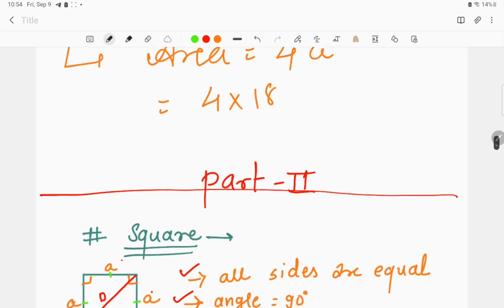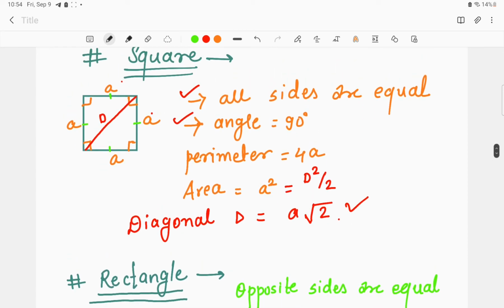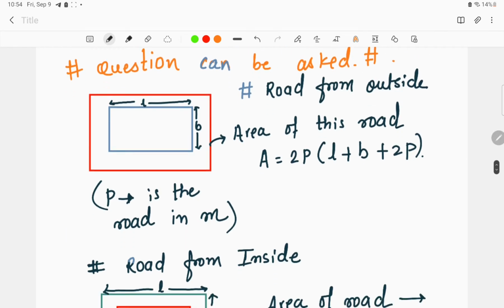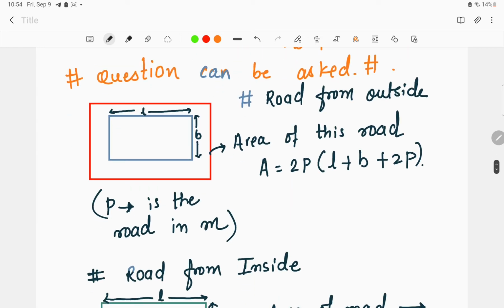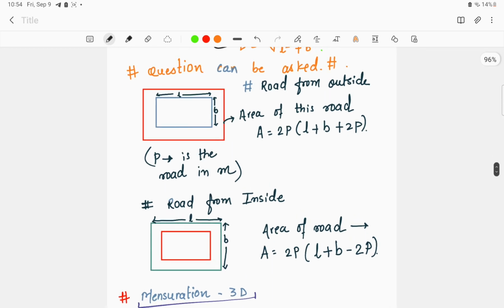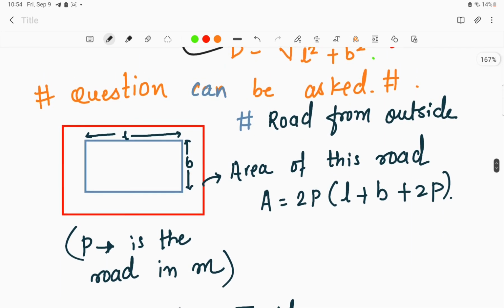Okay, so in part 2 of today's lecture, we have seen the new formula for the diagonal of the square and the diagonal of the rectangle. Now the questions that can be asked in the case of the rectangle. Once you deal with this, you will be able to understand the rectangle in detail.